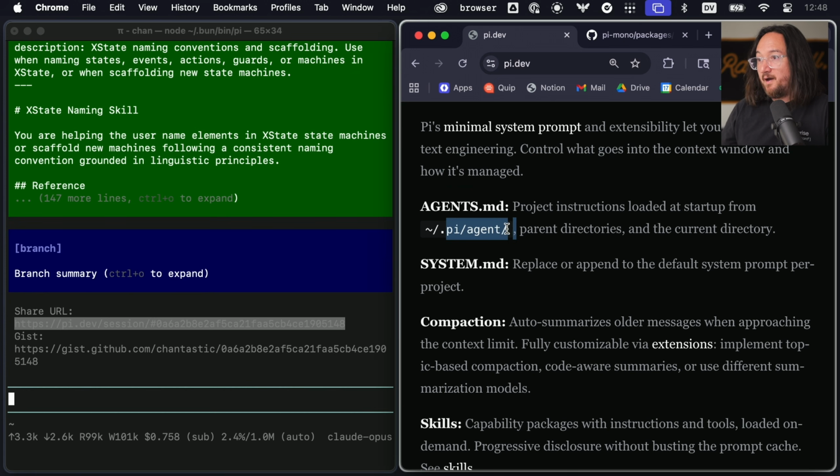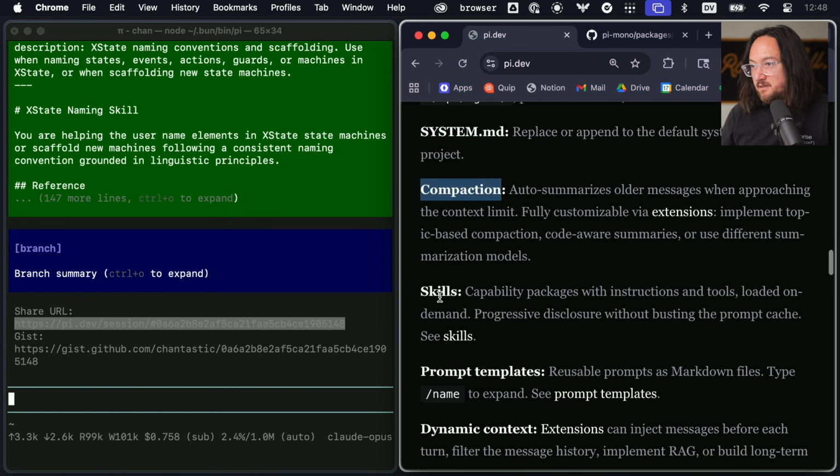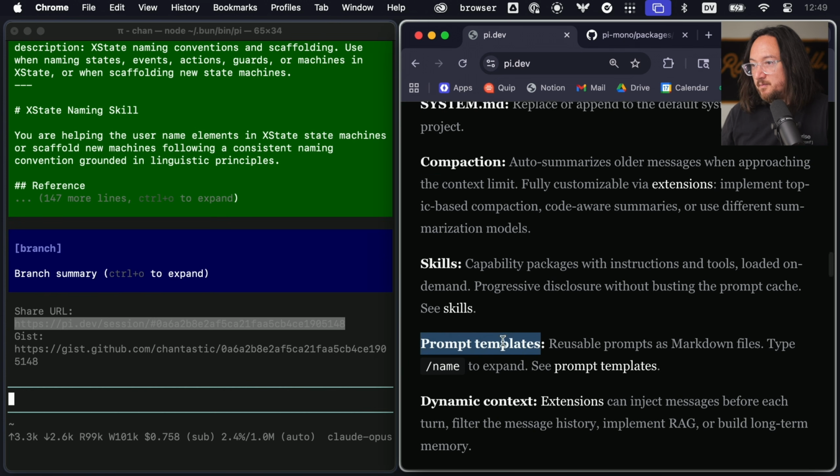So we have an agents file for Pi that's loaded at startup. We have a system MD. Okay, we can replace or extend that. Compaction, skills, and templates look interesting.